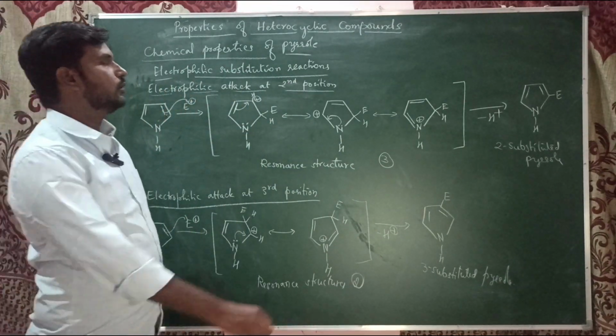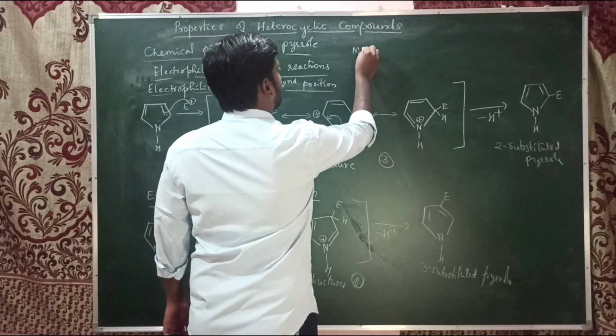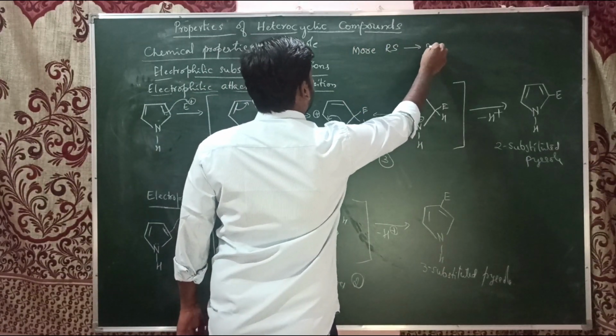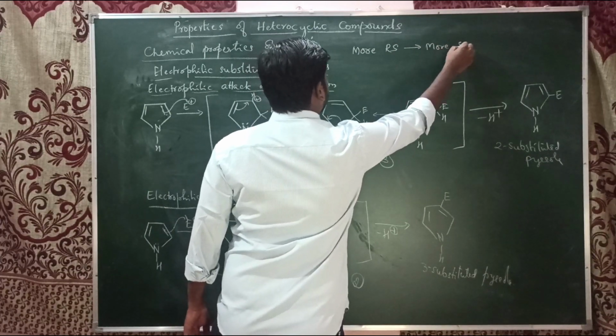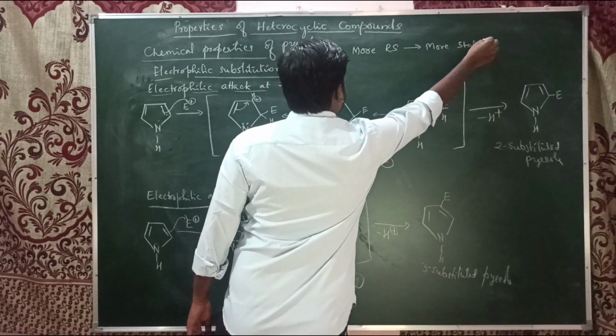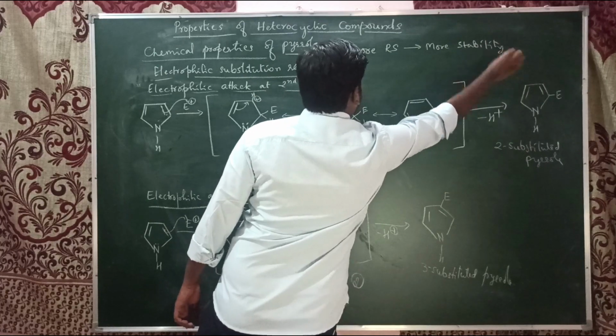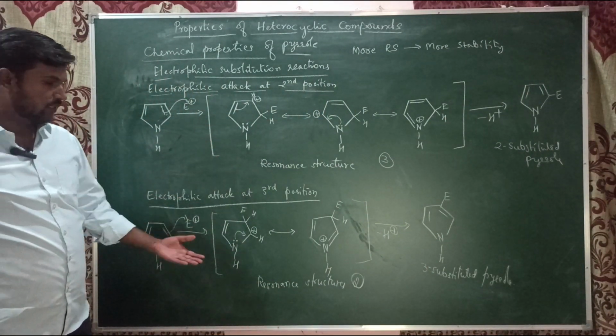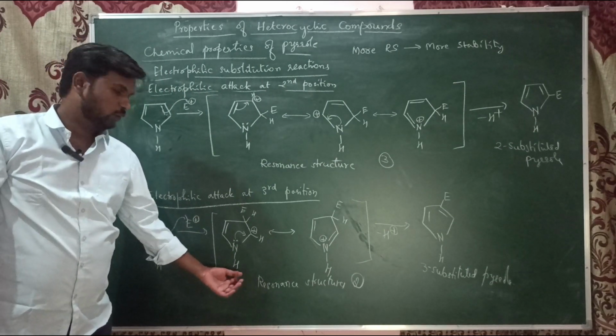As you know, the more the resonance structures, the more the stability. So when the electrophile attacks at the second position, we can find 3 resonance structures, but here only 2.